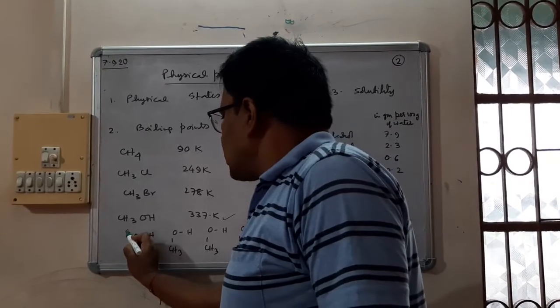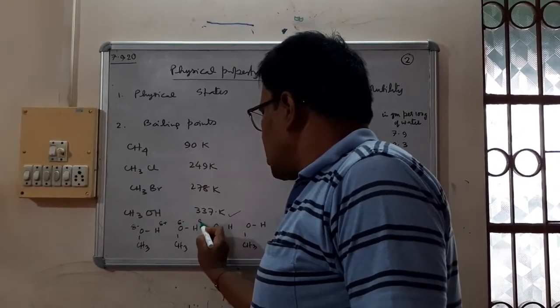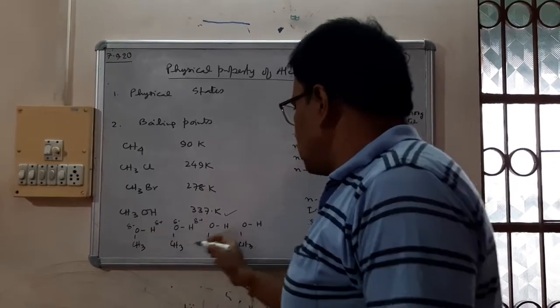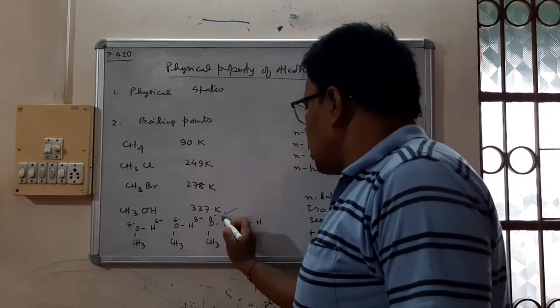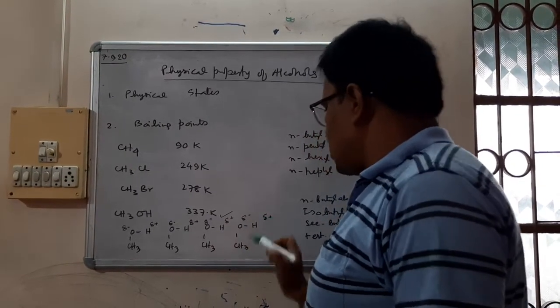So this is delta minus, this is delta plus, this is delta minus, this is delta plus. There is a difference in electronegativity.